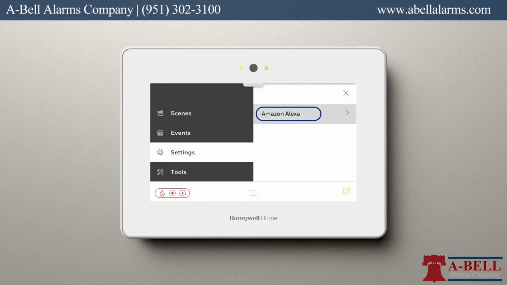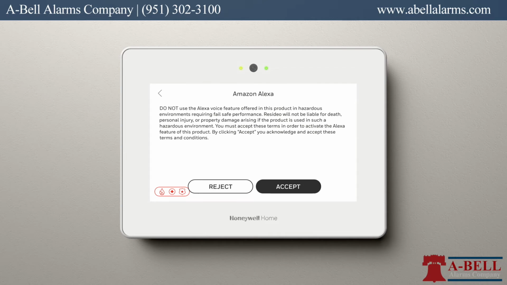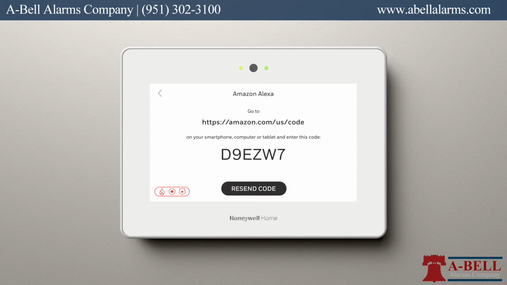Select Amazon Alexa. Select Enrollment. Enter your security user code. Here you'll see the End User License Agreement from Amazon. Click Accept. It will generate a 6-digit code for you. Log into the URL you see on the screen in order to enter the code.